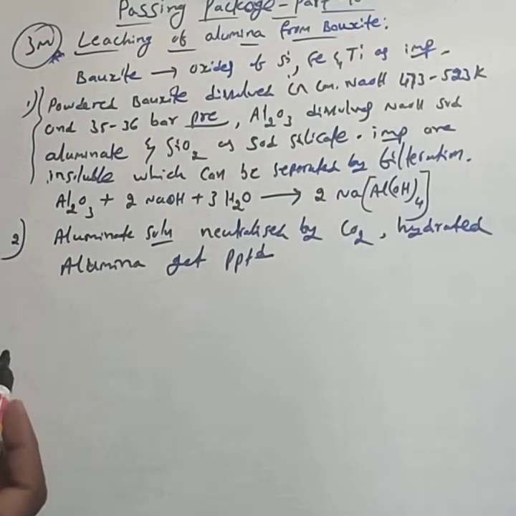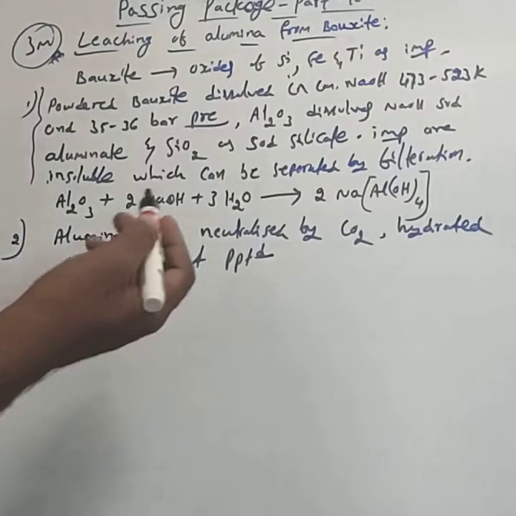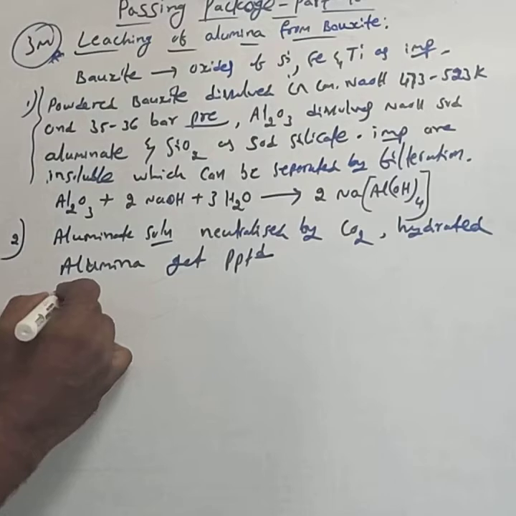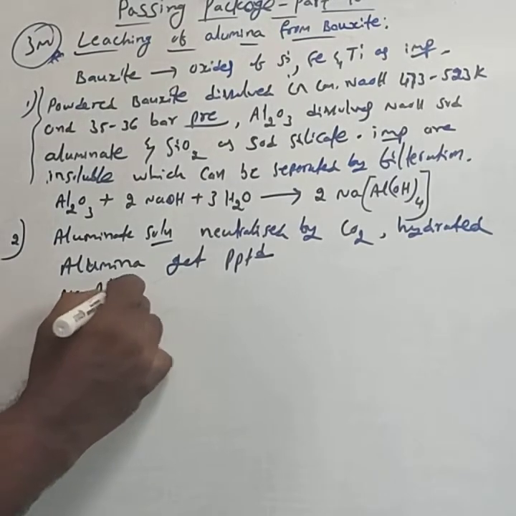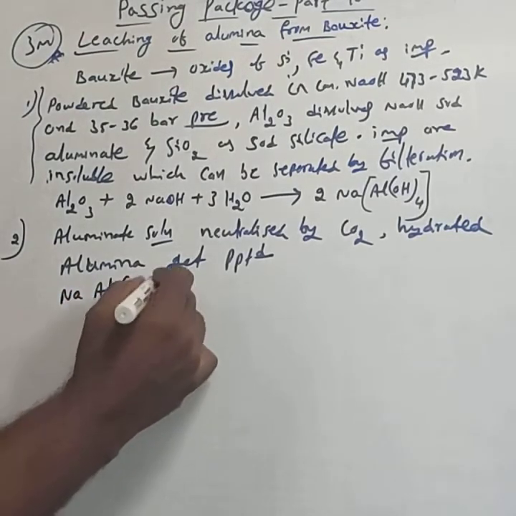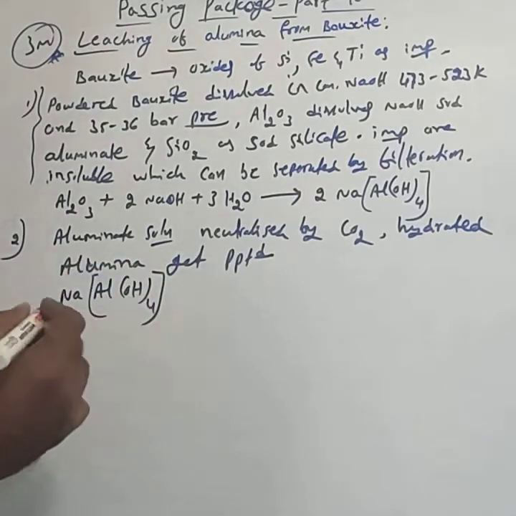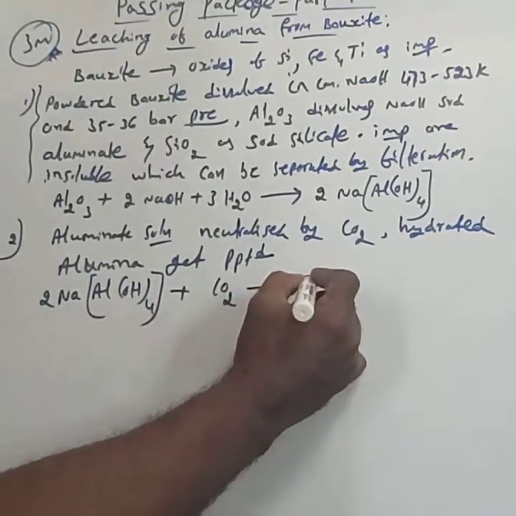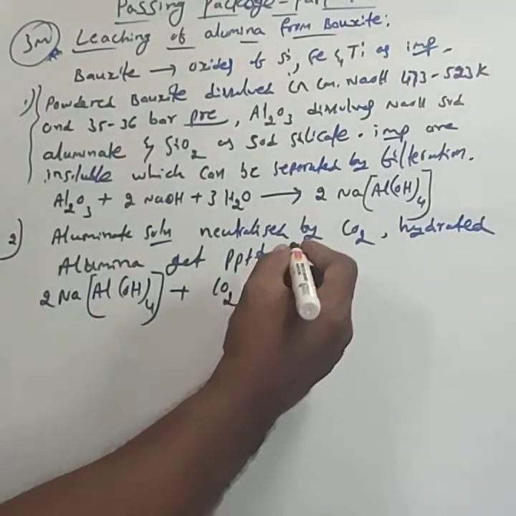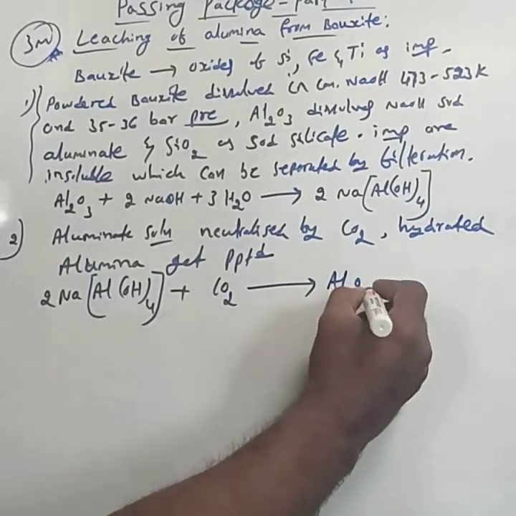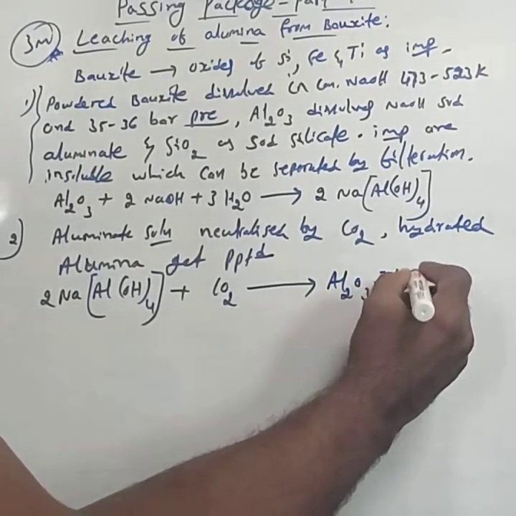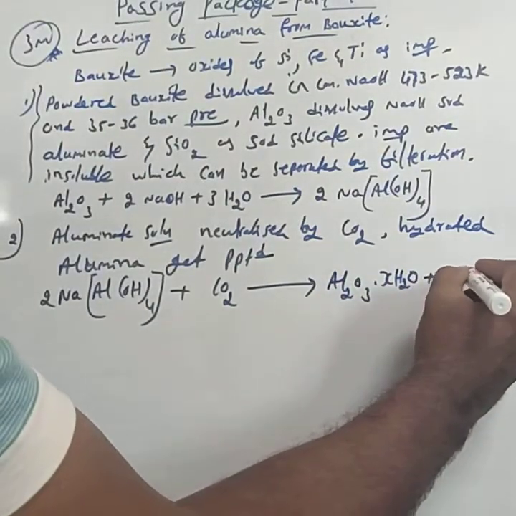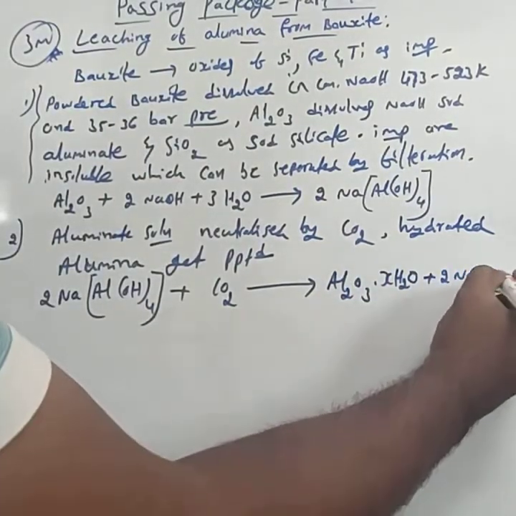Hydrated alumina gets precipitated, and for this you have to write the reaction. Na[Al(OH)4] is the aluminate solution. 2Na[Al(OH)4] treated with carbon dioxide forms Al2O3.xH2O and 2NaHCO3, sodium bicarbonate.